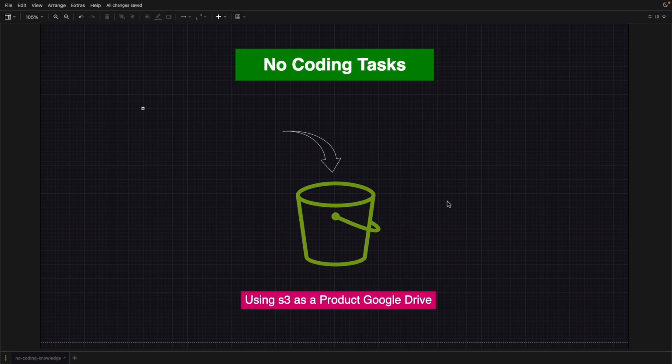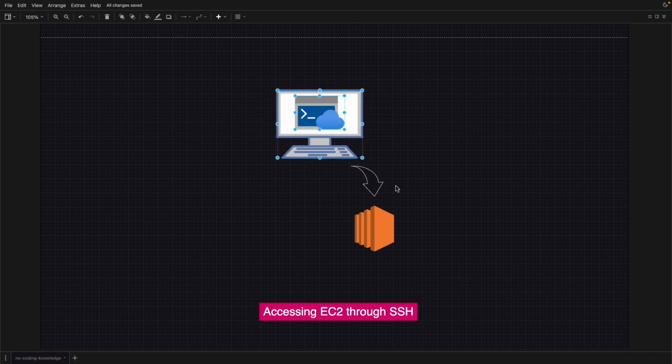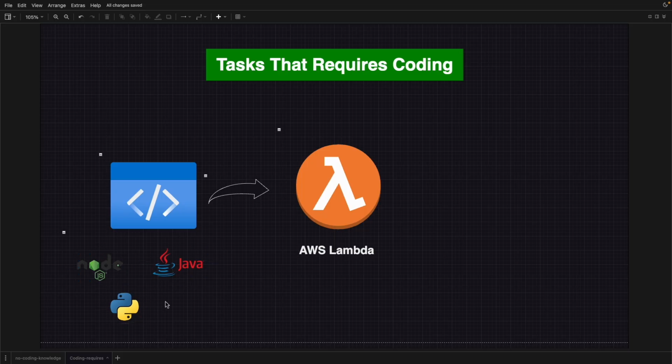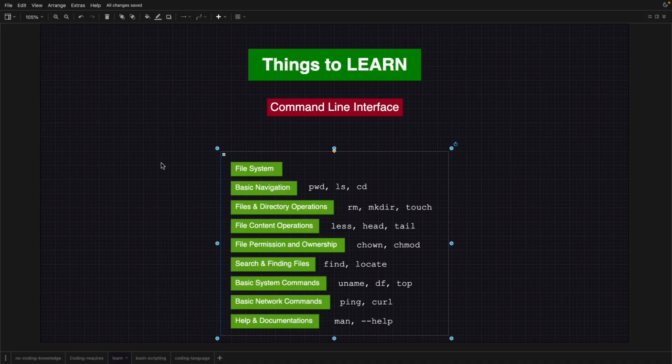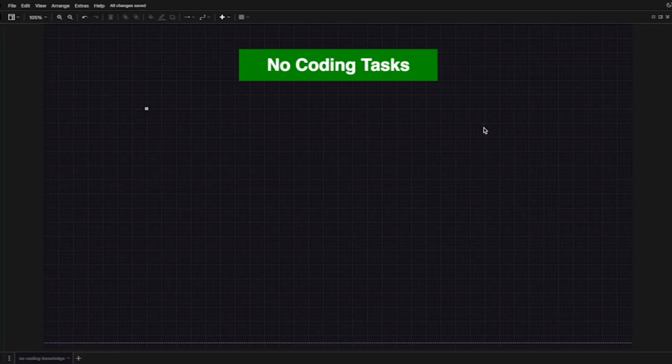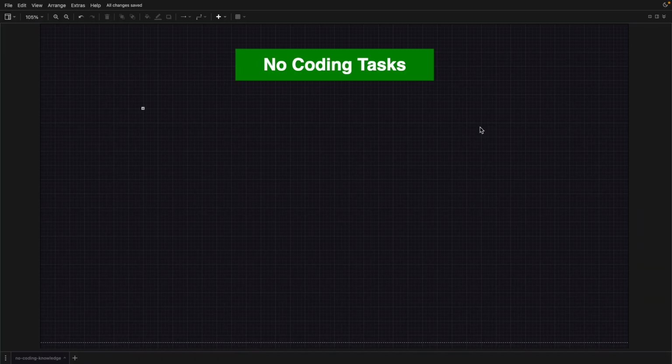In the first section, we will discuss some of the tasks that you can perform without any programming inside AWS. In the second section, we will see some examples that require programming. And in the final section, I will show you what is the bare minimum amount of programming you can learn to start with AWS.